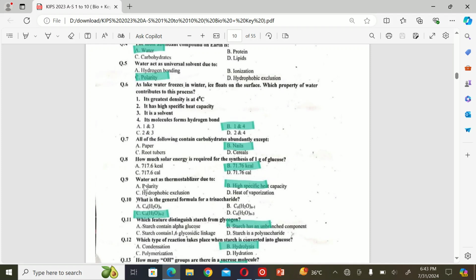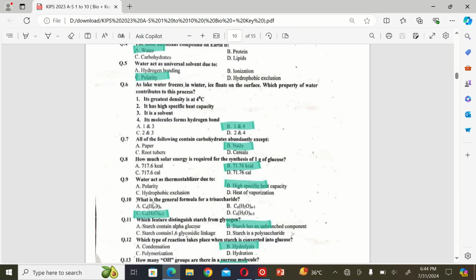The next MCQ is: water acts as a thermostabilizer due to A. Polarity, B. High specific heat capacity, C. Hydrophobic exclusion, and D. Heat of vaporization. So the correct option is B.